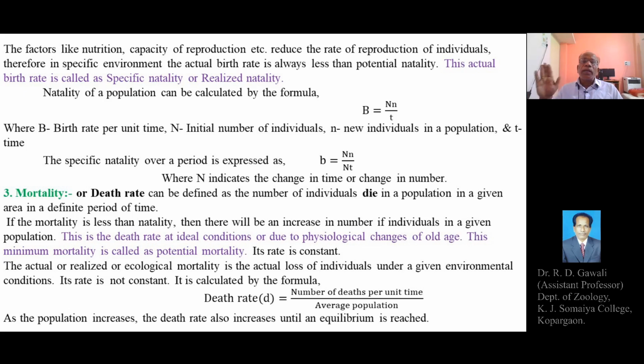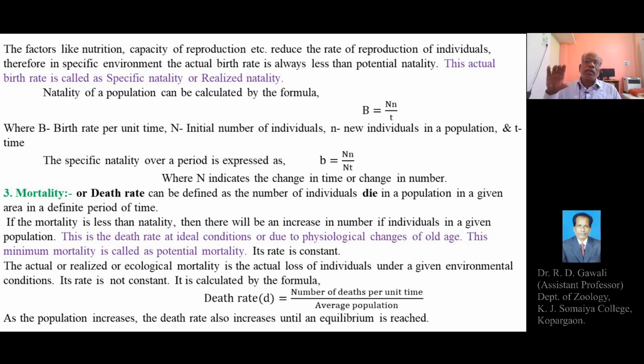And during that time only, the rate of mortality is usually less than the natality or birth rate. When the mortality is less than the natality, or the death rate is less than the birth rate, it is called minimum mortality, and this minimum mortality is called potential mortality.